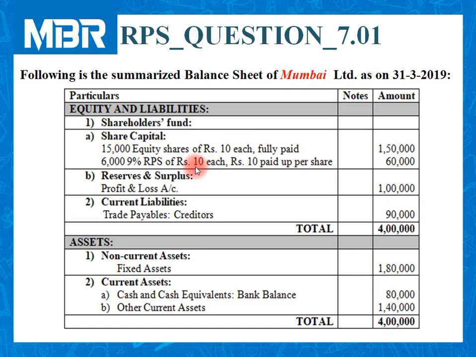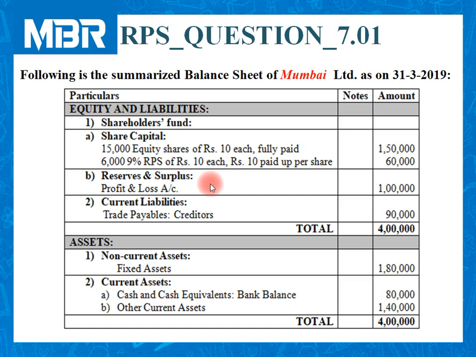It means these shares are fully paid up, 60,000. Reserves and surplus includes only one item, that is profit and loss account for rupees 1 lakh.